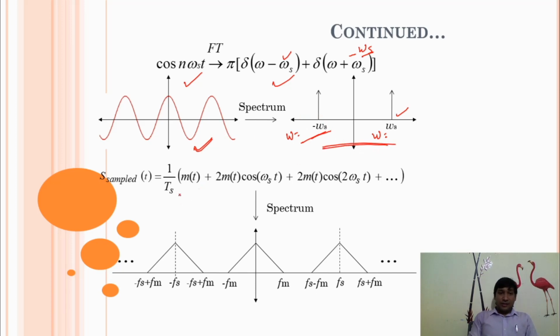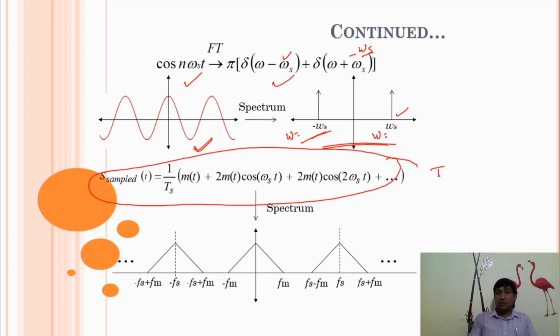And similarly, this whole function is in the time domain, and we want to draw a spectrum of this time domain signal. So we have to draw the Fourier spectra for m(t) and the Fourier spectra for cos ωst.